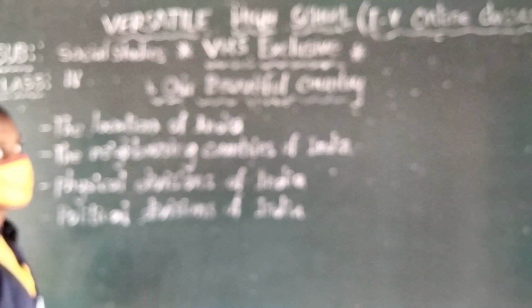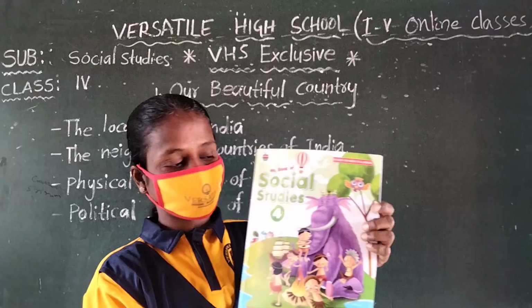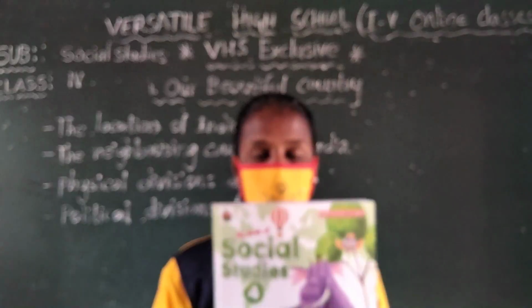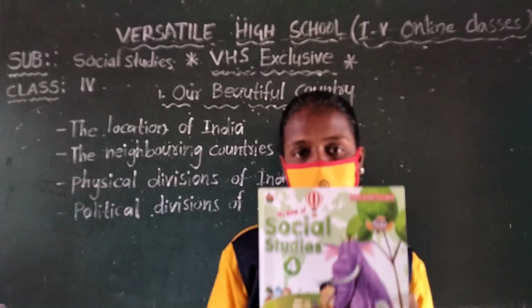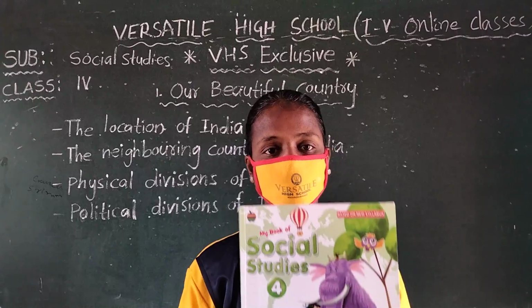So, what is our first lesson name? Our beautiful country. Once see this, children. This is your social textbook of 4th class. So, children, as early as possible, all of you buy the books from our school, Versatile High School. If you do not have the book, you can't understand what the teachers are explaining.